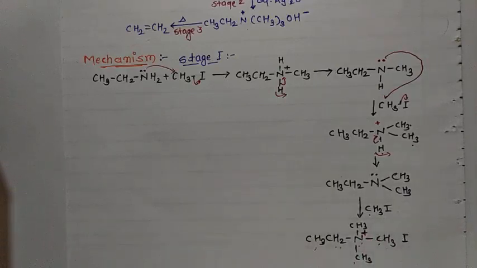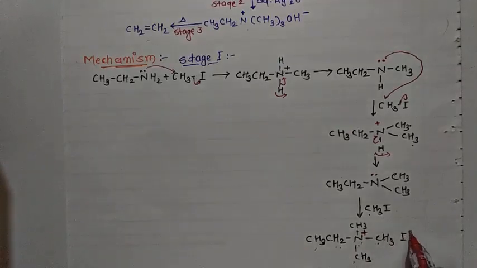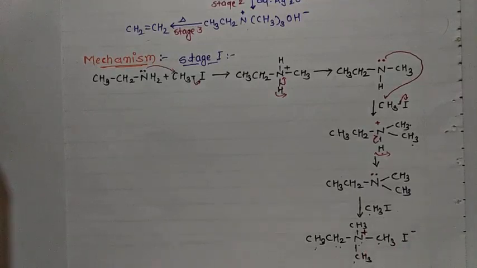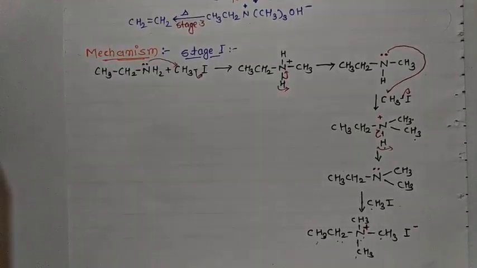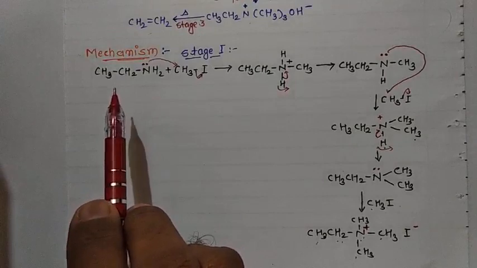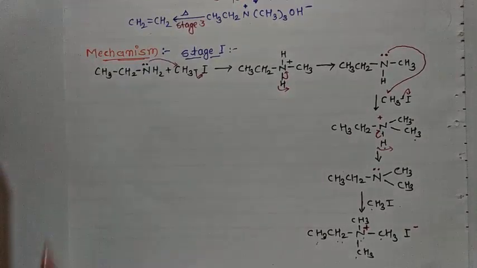Now there is no hydrogen attached to the nitrogen to remove this positive charge, so the positive charge remains on the nitrogen, and because of that I minus is also bonded with this nitrogen because of the opposite charges. So this is the total mechanism of stage 1, where total methylation of the primary amine takes place.